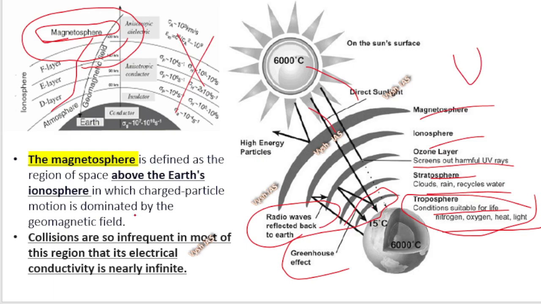Okay, so here collisions are so infrequent in most of the region that its electrical conductivity is nearly infinite. Okay, meaning in the magnetosphere that much charging and discharging and collision is happening, with dust particles and things, that it is like an infinite electrical conductivity area. Okay, so these are the kind of statements which usually will be there in competitive exams.